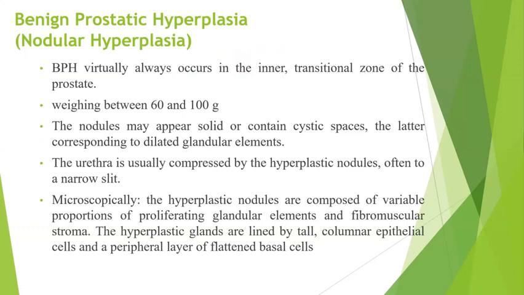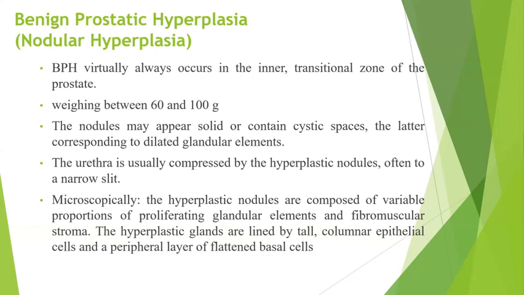It can be a hyperplasia of glands, or it can be hyperplasia of the stroma. The lining epithelium, if it is from the transitional urethra, will be transitional epithelium. Otherwise, it will be a flattened epithelium composed of glands and stroma. So you will see glandular proliferation as well as stromal proliferation. Sometimes you will see only a stromal proliferation, then you have to call it a stromal tumor of the prostate. That is a different entity.